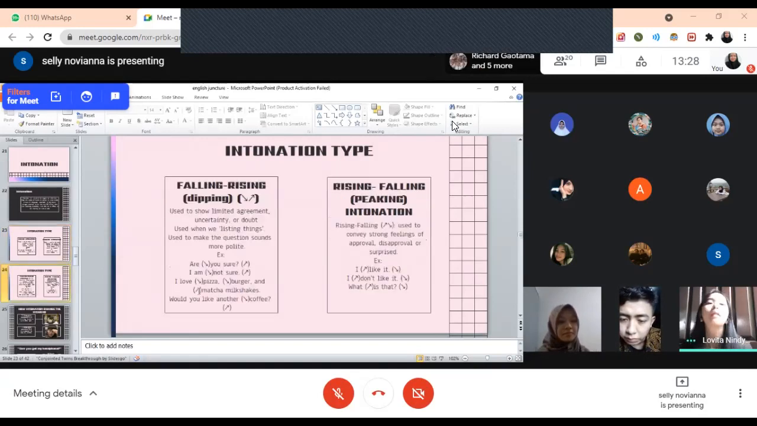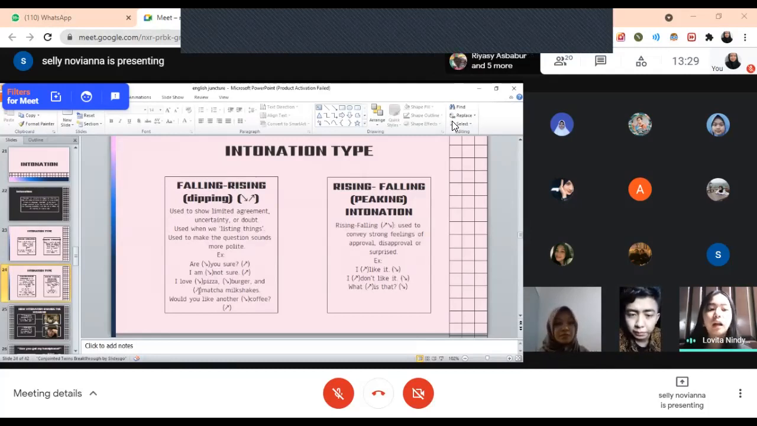Next is falling-rising, or dipping intonation. Falling-rising intonation is used to show limited agreement, uncertainty, or doubt. It's also used when we list things, and it is also used to make a question sound more polite. So for example, are you sure? I'm not sure.